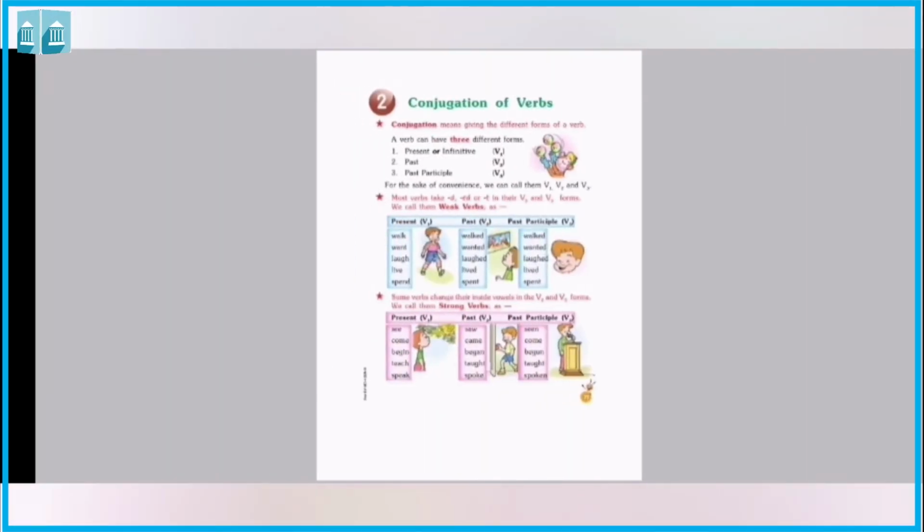So here is exercise, and many present V1 verbs are given, and we have to write past and past participle. Be is a present and past is was, and past participle been. So like this way we have to do this. We will do this in online class.